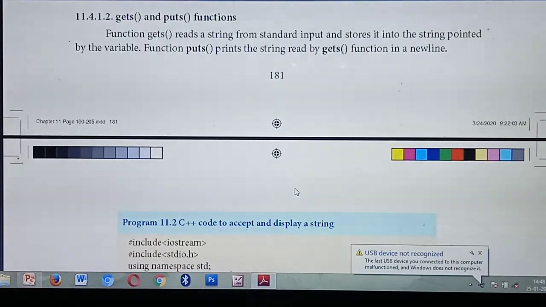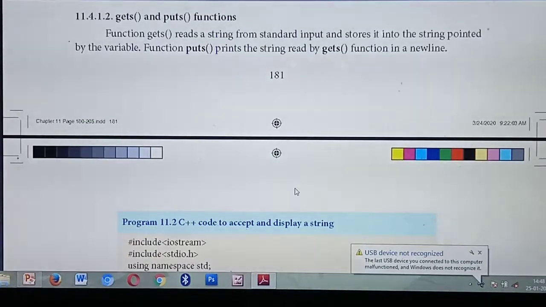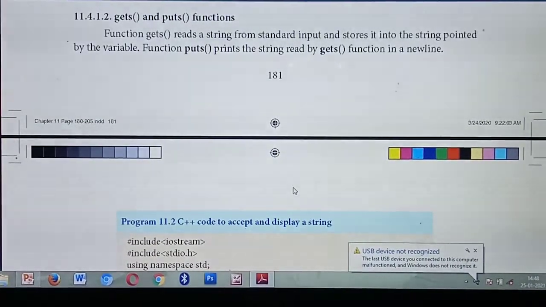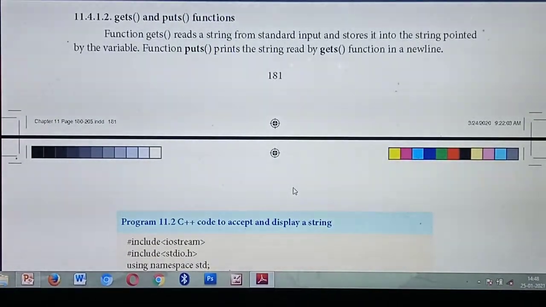So what's the use of the gets function? It will read a string from the input device. For example, you are giving a word computer. So it will read a word or a string from the keyboard or input, and it will store it in the particular variable.